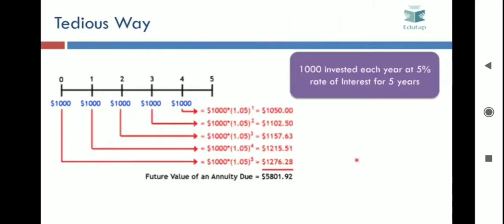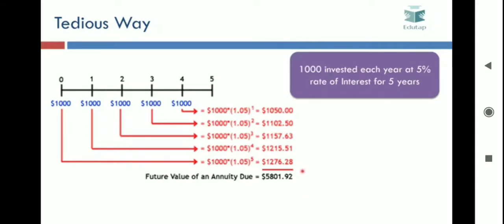So how do we calculate the future value of annuity due? This is an example of annuity due where rupees 1000 are invested at the start of each year. The rate of interest is 5% and the duration is 5 years. We can obviously solve it the tedious way, where we calculate the future value of each of these investments independently and then sum them up, like the way we did in the annuity example. The answer here would come out to be 5801.92.